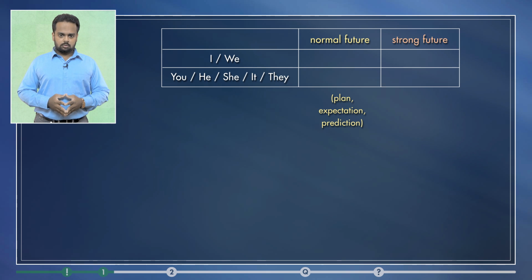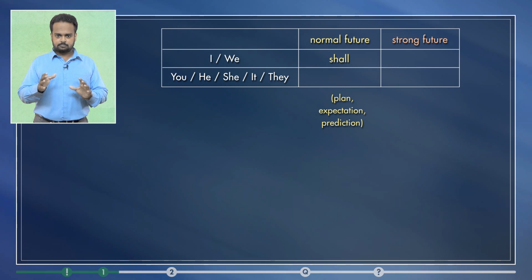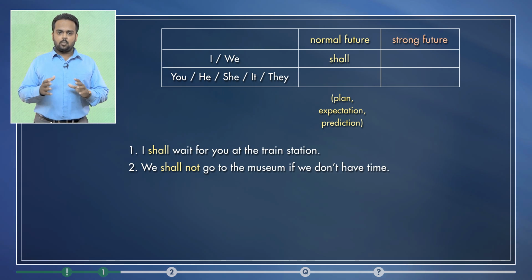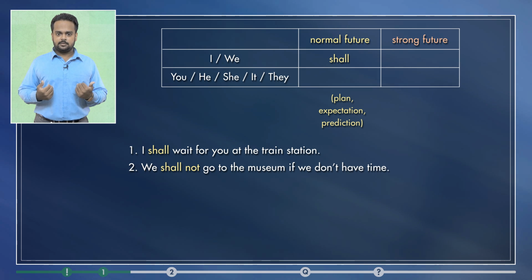The grammar rule says that if the subject of the sentence is I or we, then shall should be used. Here are some examples. I shall wait for you at the train station. And we shall not go to the museum if we don't have time. You see here that we're using shall because the subjects are I and we. In English, I and we are known as the first person.